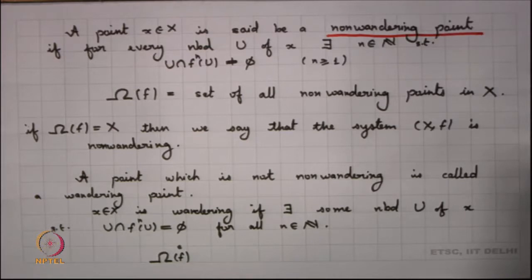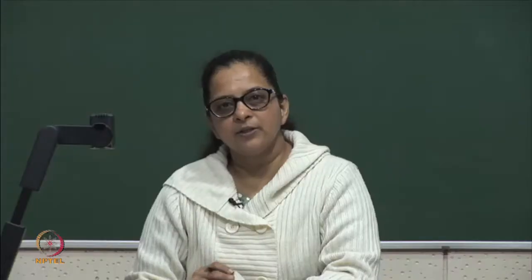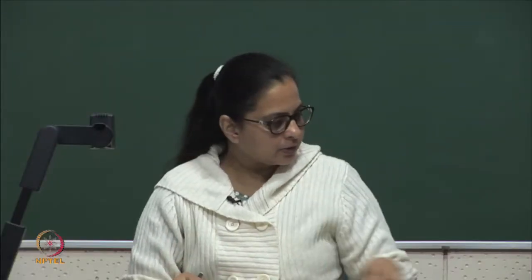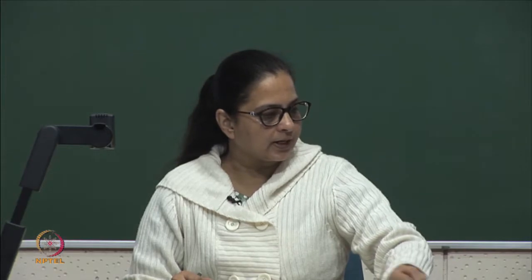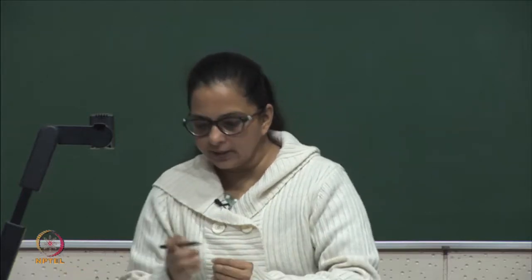Now, we will come back to some examples, since we talked about non-wandering points and wandering points, and I want to recall the examples that we did previously. We start with the first example which we have already done earlier.